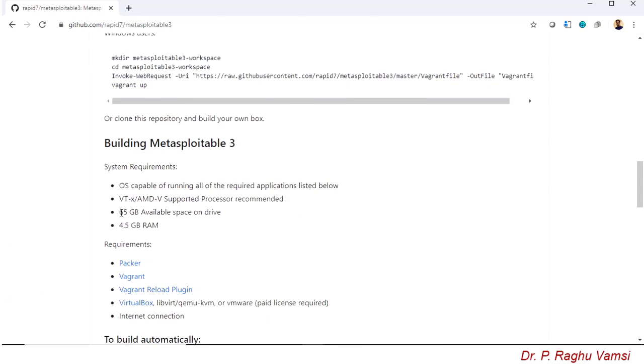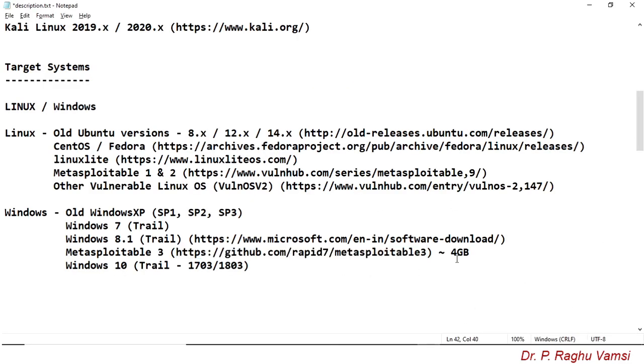In order to do that, you should have 65 GB of available space on the drive and at least 4.5 GB of RAM in your computer. That means if you have 8 GB RAM, then that computer system is sufficient for creating this Metasploitable 3 image. So these are the operating systems that are required for our network setup.